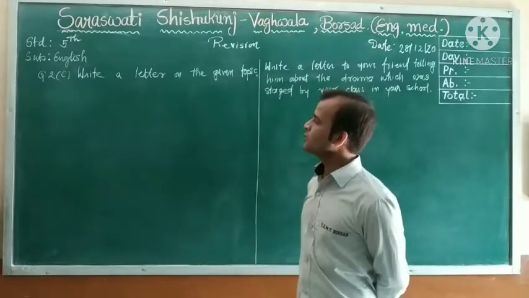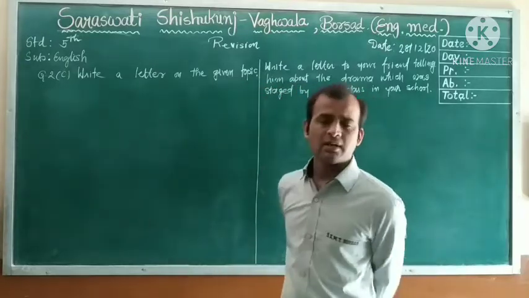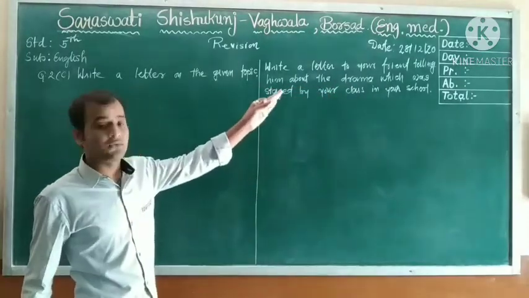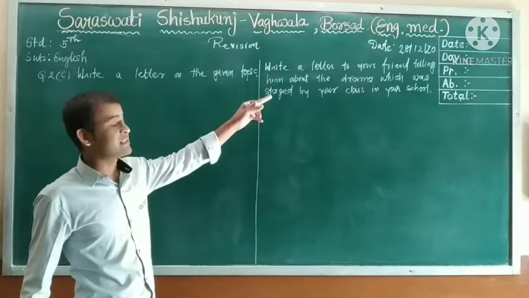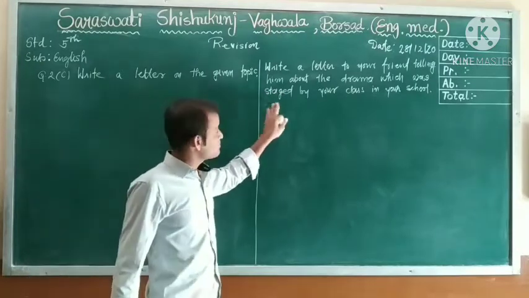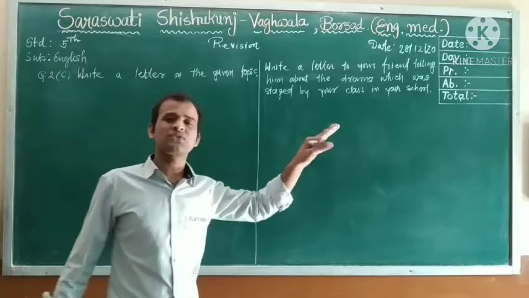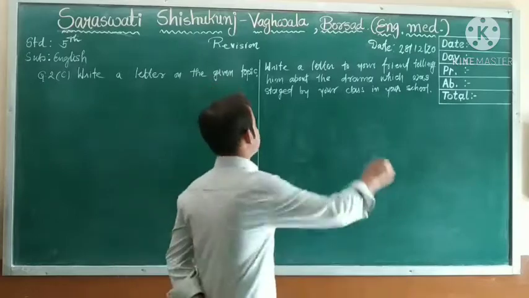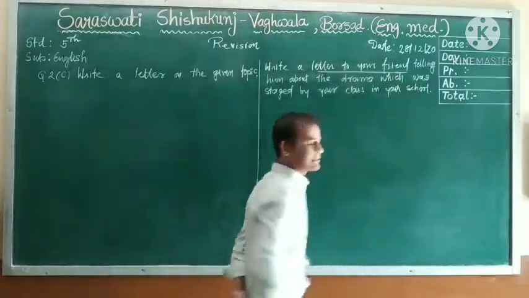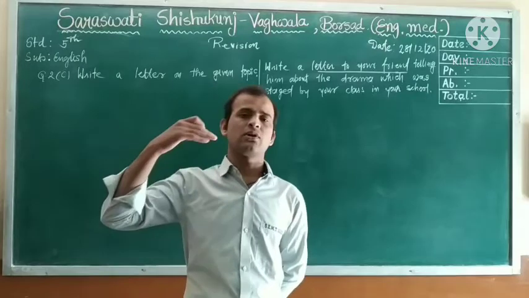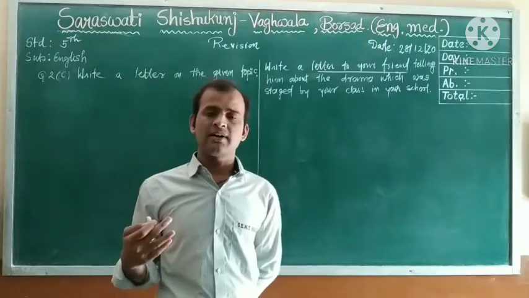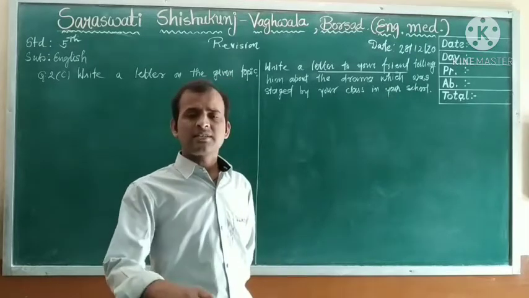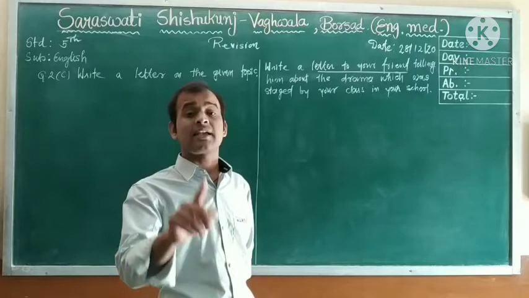But now here you can see write a letter on the given topic. Topic is mentioned here, dear students. Write a letter to your friend telling him about the drama which was staged by your class in your school. It's a write a letter to your friend. When you say dear students, write a letter to your friend, write a letter to your mother, write a letter to your father, write a letter to your uncle, write a letter to your aunt. Okay? It means you can see that letter is informal.